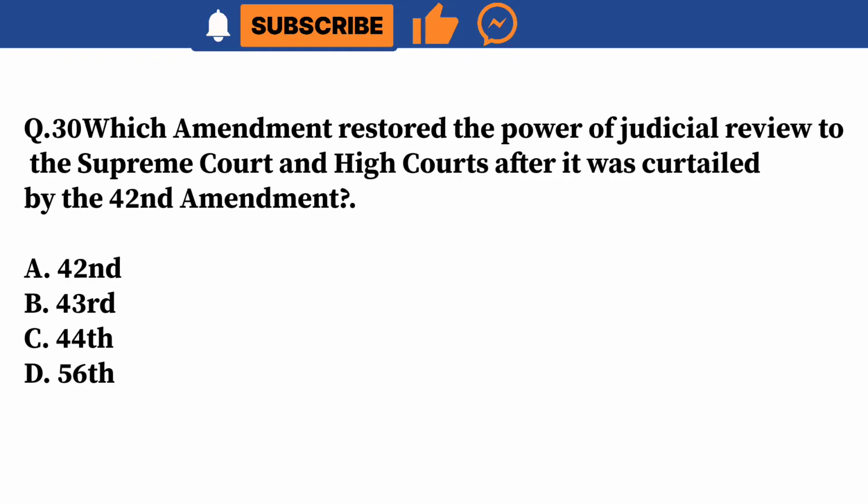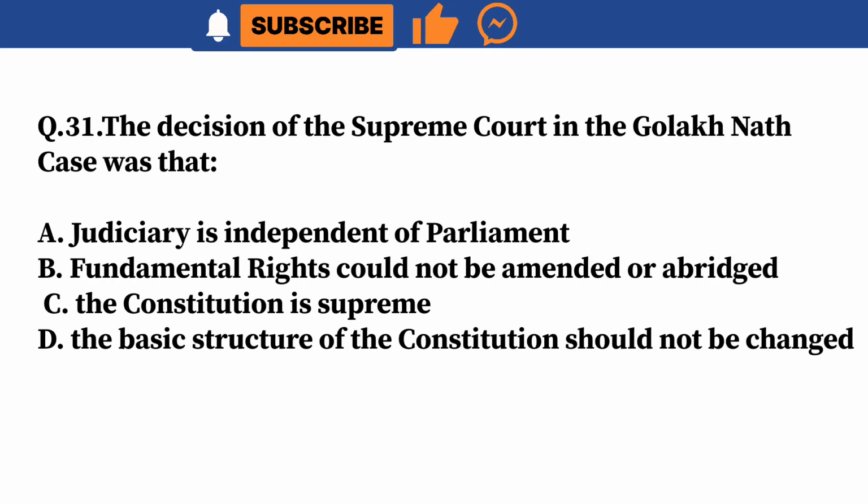Question 30. Which amendment restored the power of judicial review to the Supreme Court and High Courts after it was curtailed by the 42nd Amendment? A. 42nd. B. 43rd. C. 44th. D. 56th. Correct answer is B. 43rd.